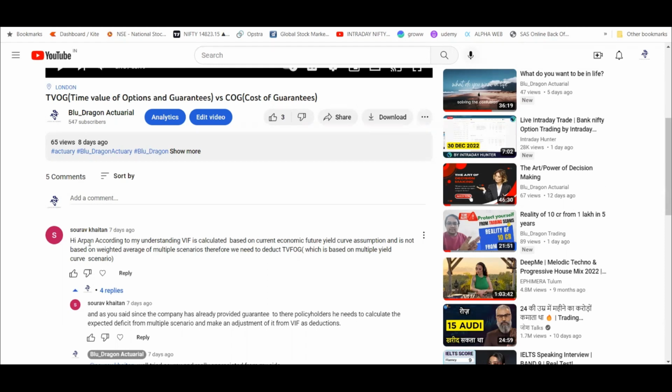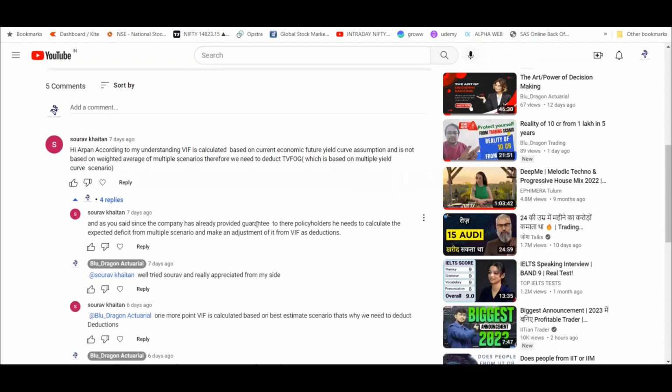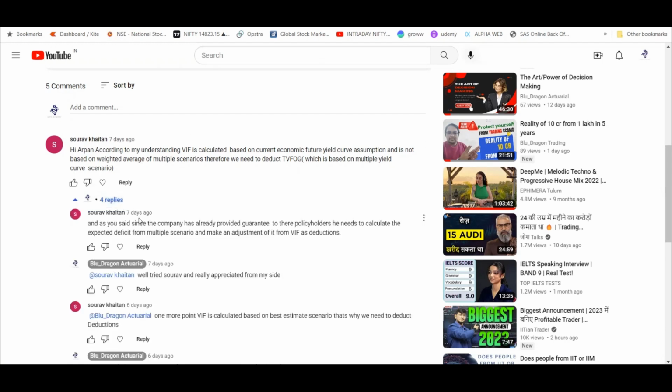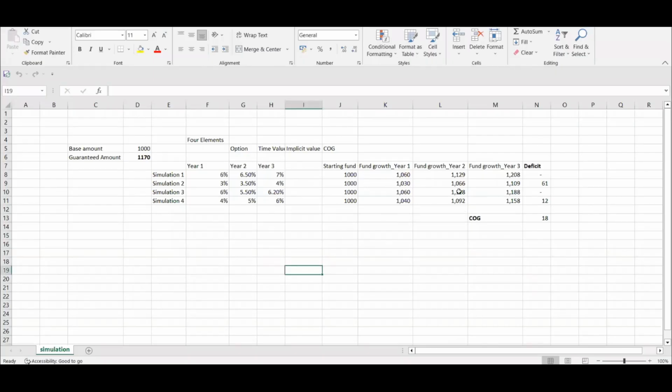So Saurabh mentioned, "Aryaman, according to my understanding, VIP is calculated based on current economic future yield assumption, and it's not based on weighted average multiple scenarios, right? And as you said, since the company has already provided the guarantee to the policyholder, he needs to calculate the expected deficit from multiple scenarios." So I think this is where he got slightly confused, and the answer is in a wrong direction. What I think is he got confused over the scenarios, right?